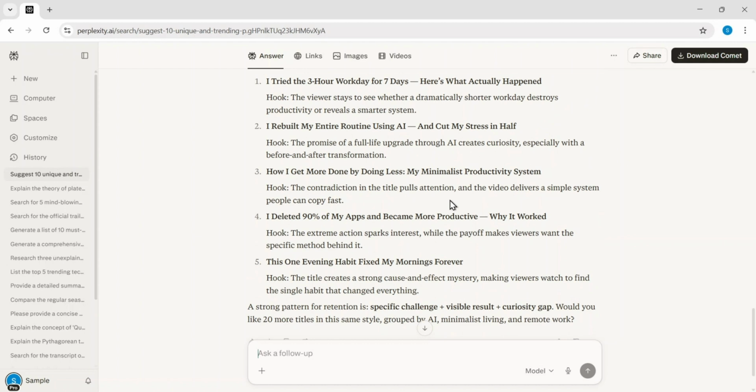By using these AI-generated hooks and titles, you can build a data-backed content strategy that is both trending and highly relevant to your audience.